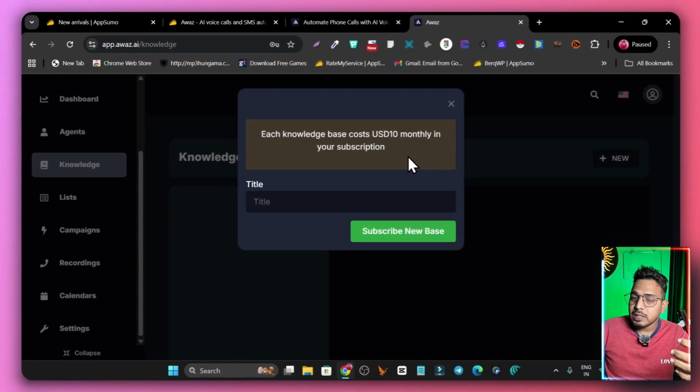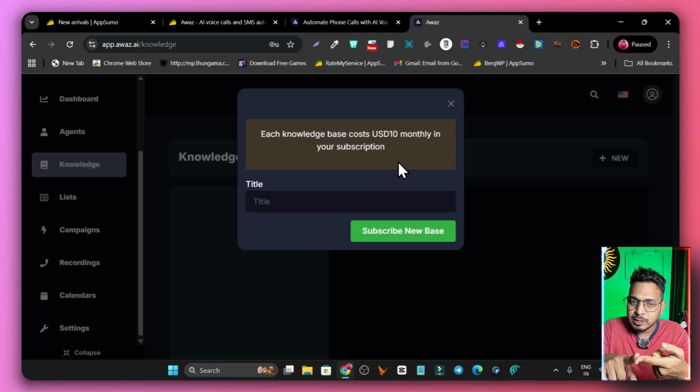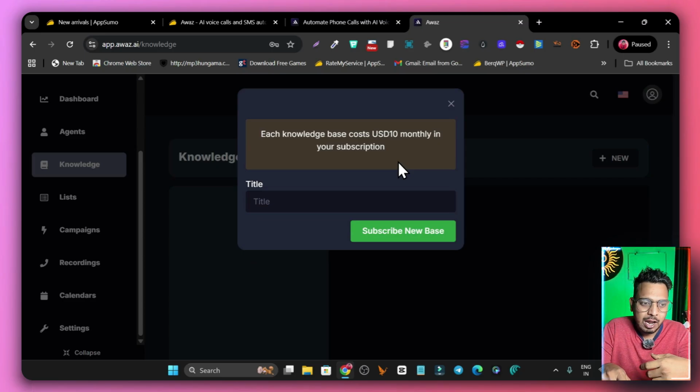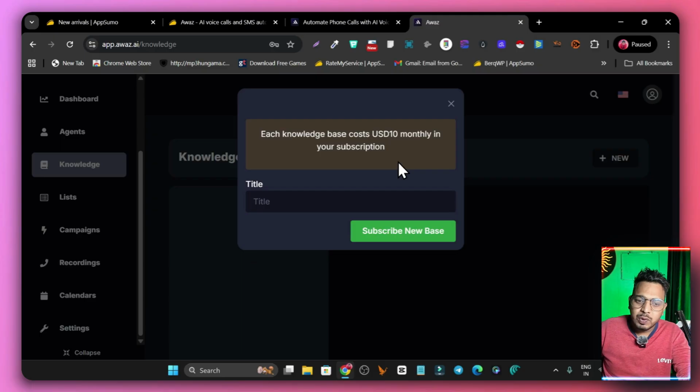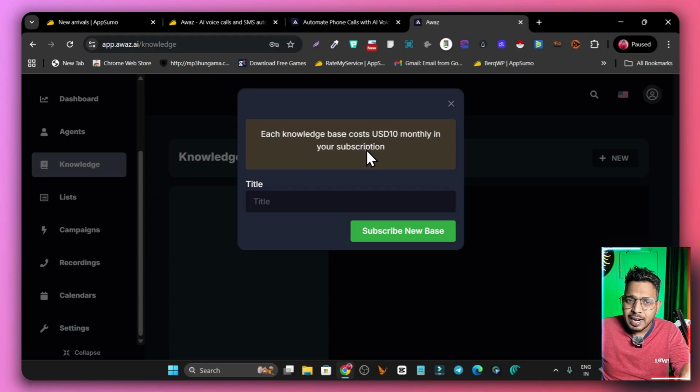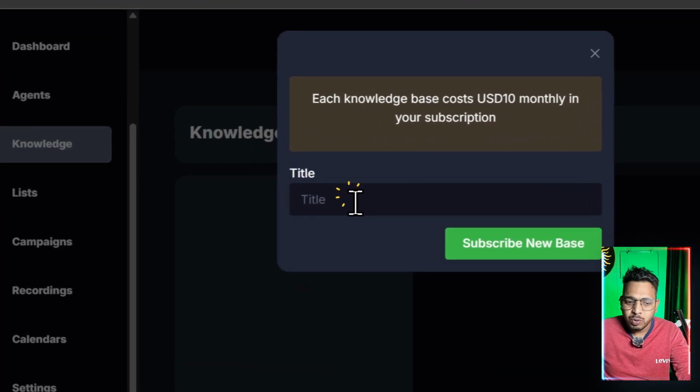For adding the knowledge base, it asks for a $10 monthly subscription, and I think that is really not giving value, because just for adding the knowledge base we have to pay $10 every month. I know the phone charges are for credits to go on calls, but why the knowledge base? That is the disadvantage I have seen in the platform, because even though I have invested in the lifetime deal, I need to pay $10 a month just for adding the knowledge base. Okay, let me try it out.